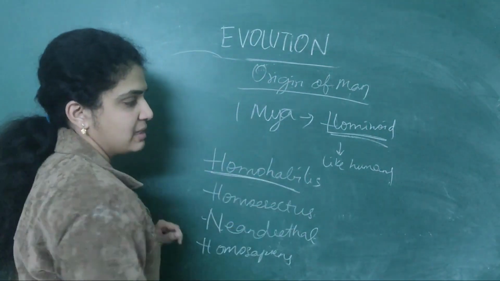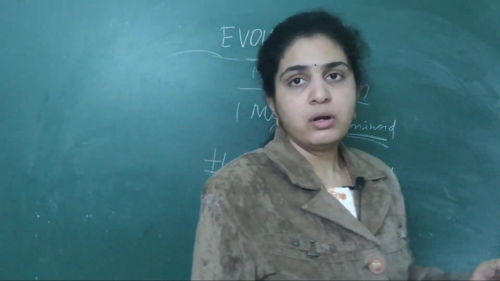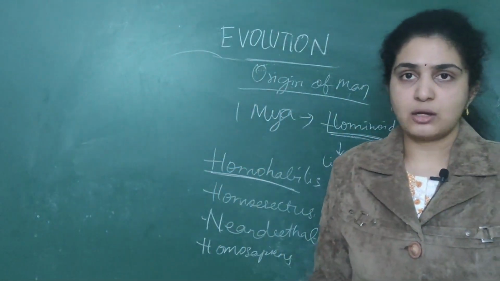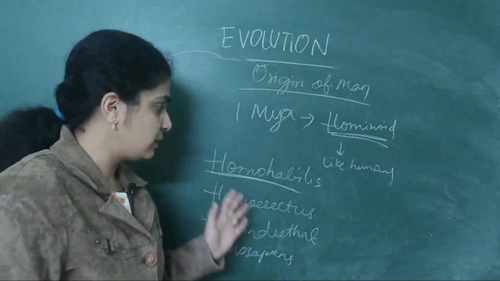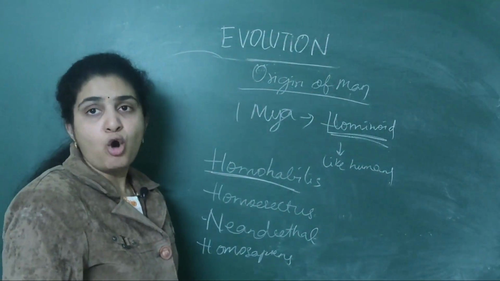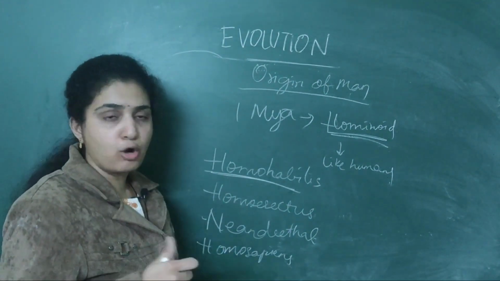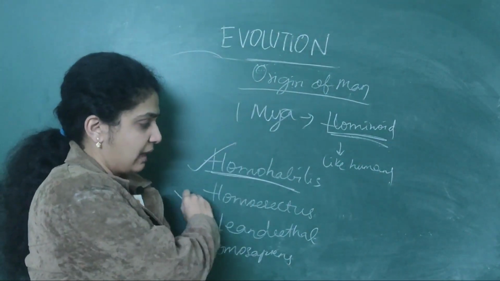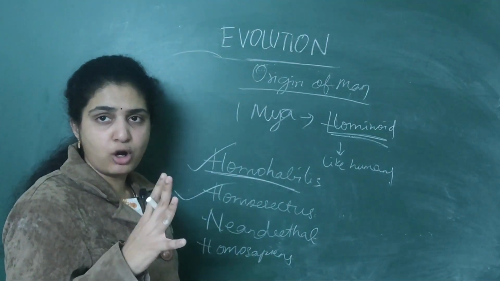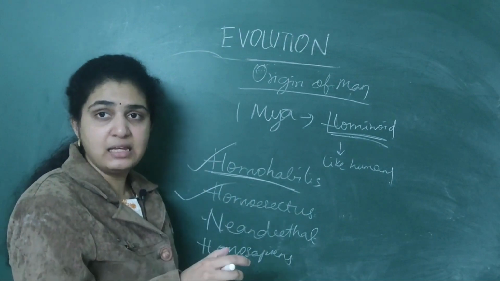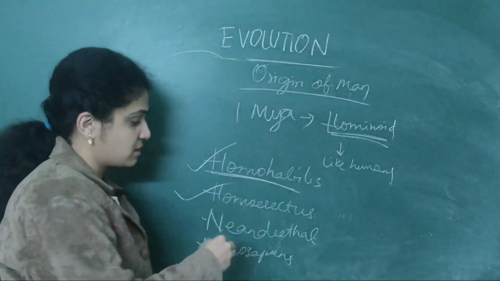Homo habilis came into existence around a few million years ago, and some of these around, suppose, 50,000 years ago. Homo habilis first. I want you to remember in this order: habilis, erectus. When they came into existence is not important. What is their brain capacity? That is an important NEET question they used to ask every year.